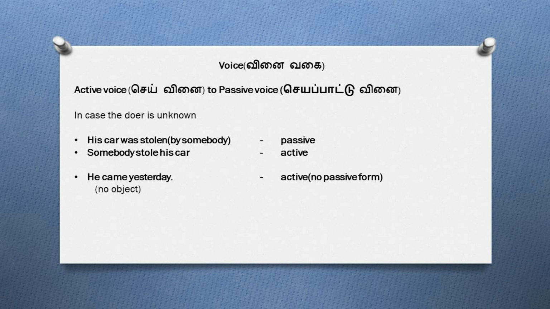Let's take a sentence. He came yesterday. இந்த sentence நம்ம passive voiceல எப்படி மாத்துவோம்? This sentence can't be converted to its passive voice. The reason is this sentence doesn't have any object. So that's what we learned earlier. An object is necessary to convert a sentence from its active voice to its passive voice.